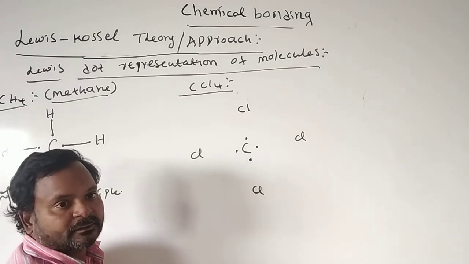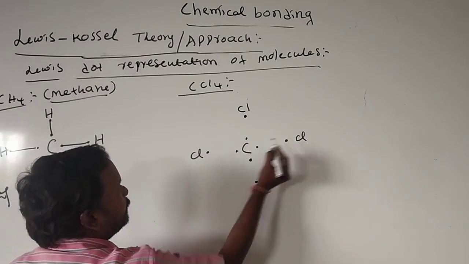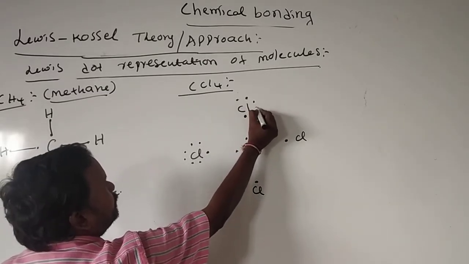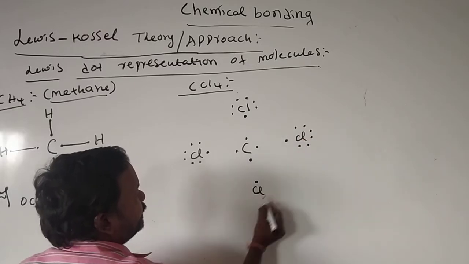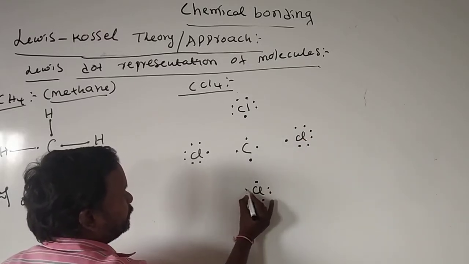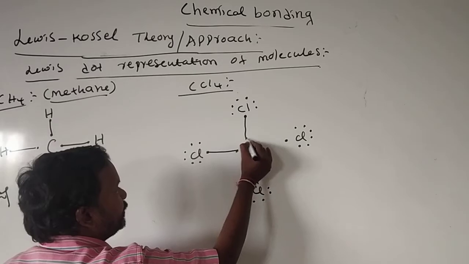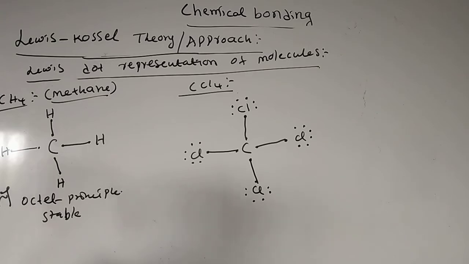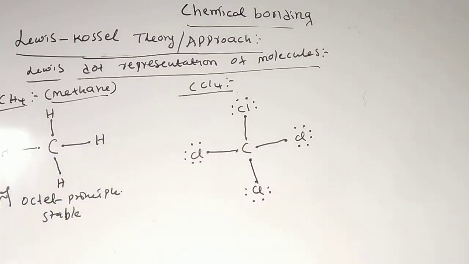Chlorine is a group 17 element, so it has 7 valency electrons. One bond is formed with carbon, leaving 6 lone electrons on each chlorine. It forms a bond each time. This is the Lewis dot structure of the carbon tetrachloride molecule.